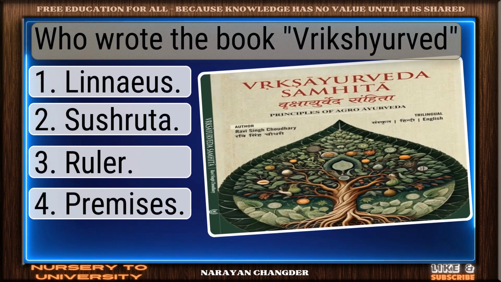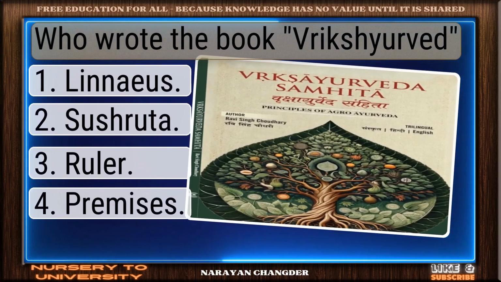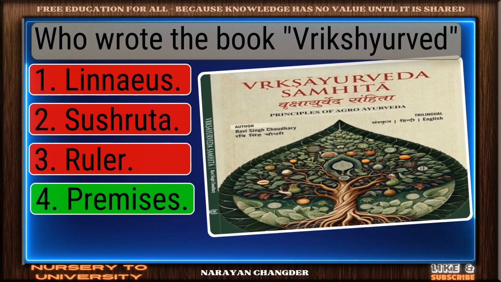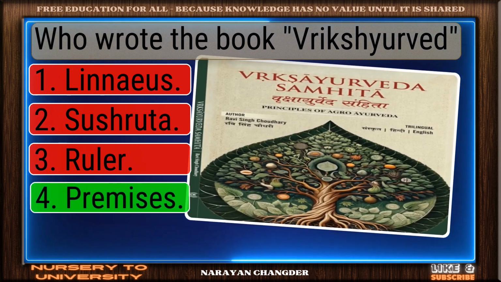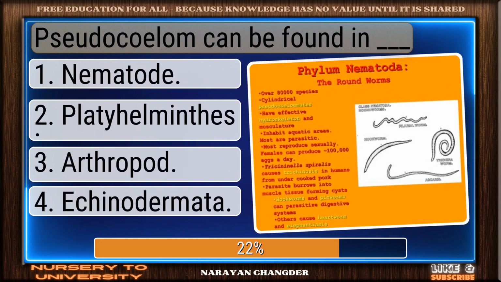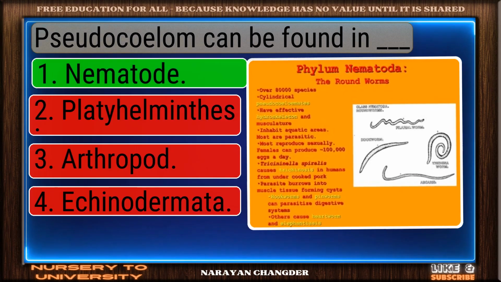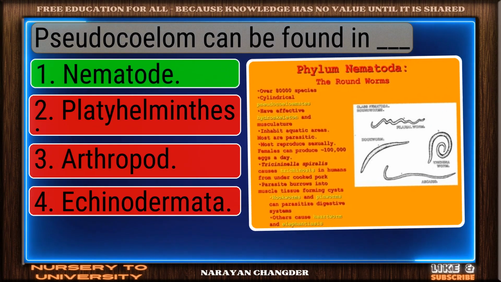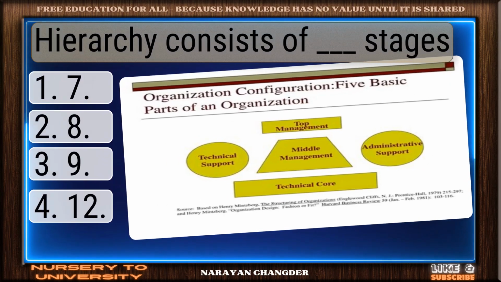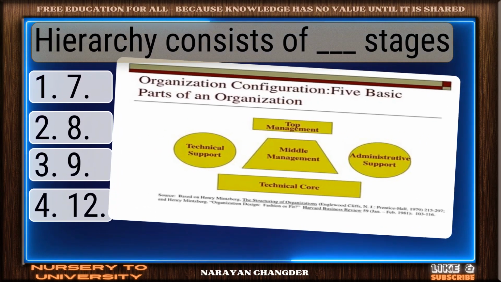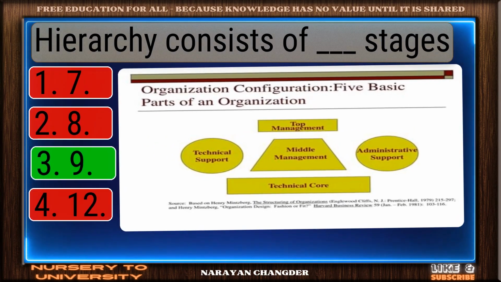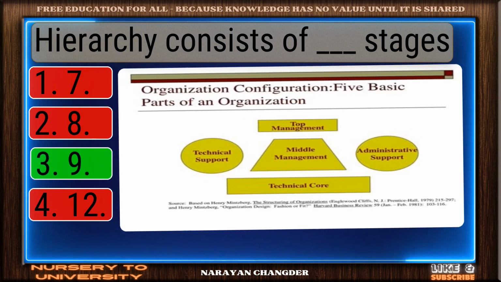Question number 237. Who wrote the book? Nicely done. Premises is a solid answer. Question number 238. Pseudocoelom can be found in dash. Exactly. Nematode makes sense and it is the right choice. Question number 239. Hierarchy consists of dash stages. Solid response. 9 is a valid choice.